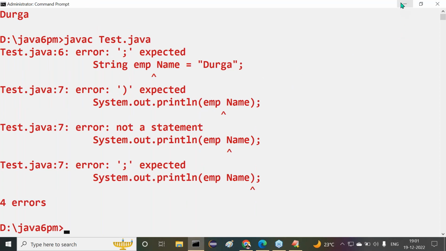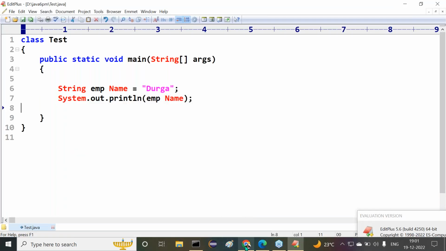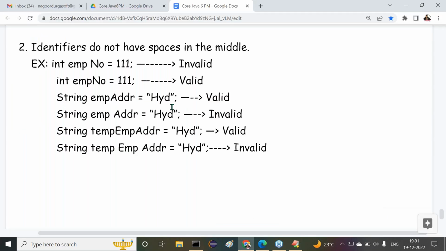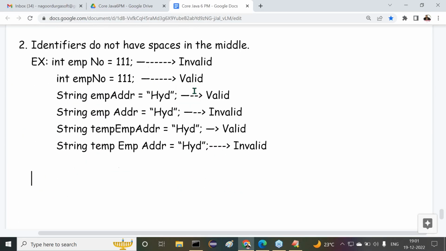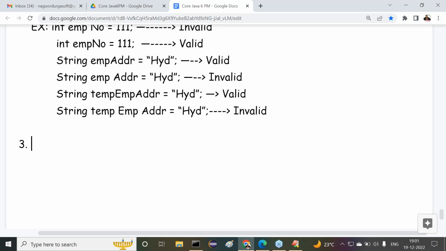We can take any examples in this way. Spaces are not going to be allowed here. Right, sir? Are all of you getting clarity or not? The rule number 2 we have completed. Now let's come to rule number 3.